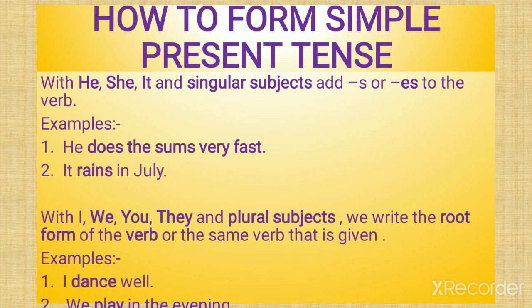So now what are the rules? Beta, with singular we add s or es to the verb. With plurals we write the same verb. So this is a rule. You follow these rules, your present tense can never go wrong.